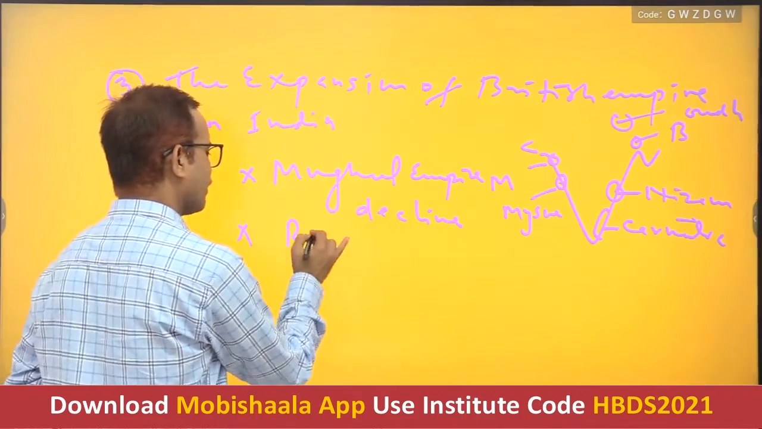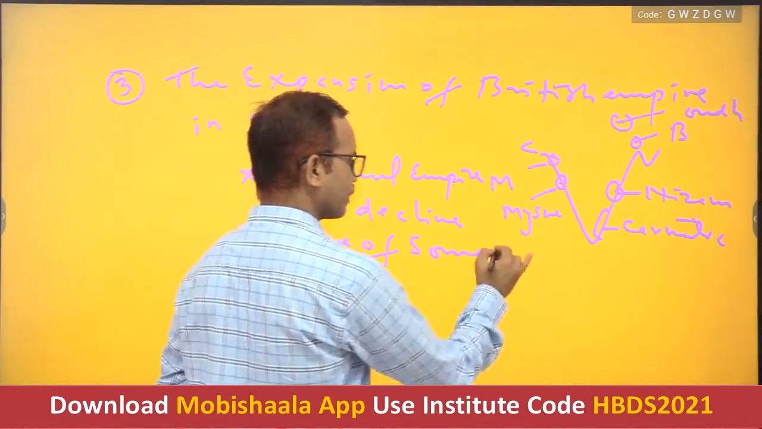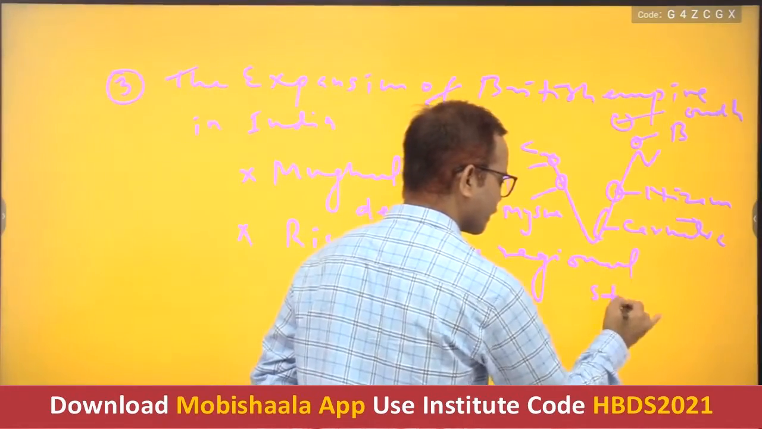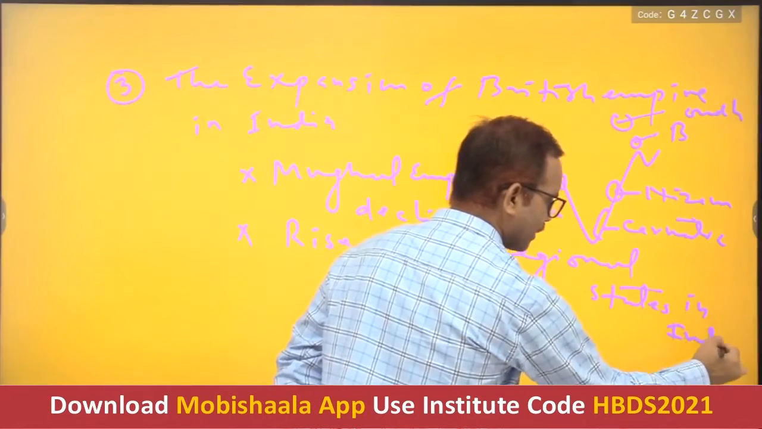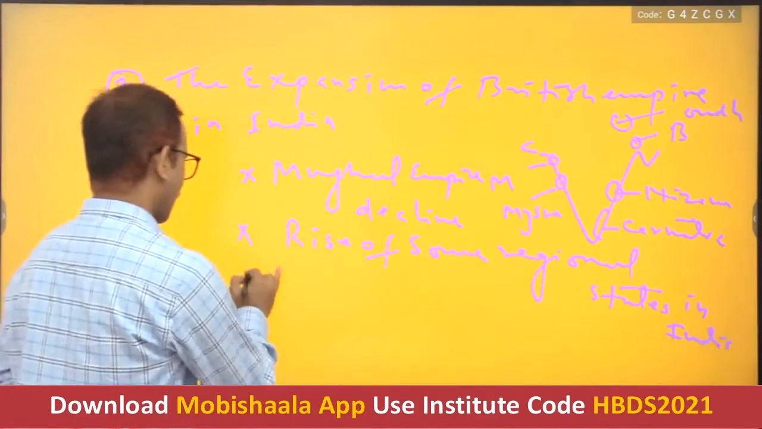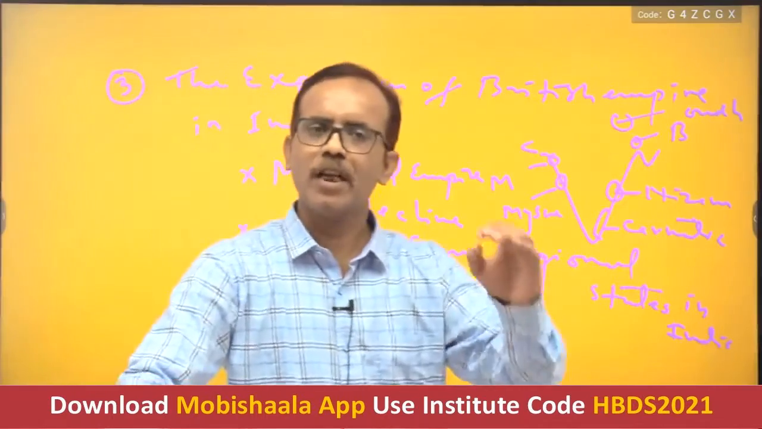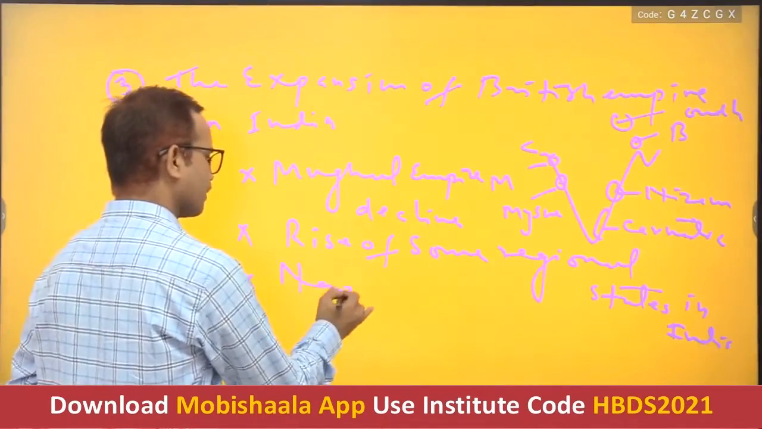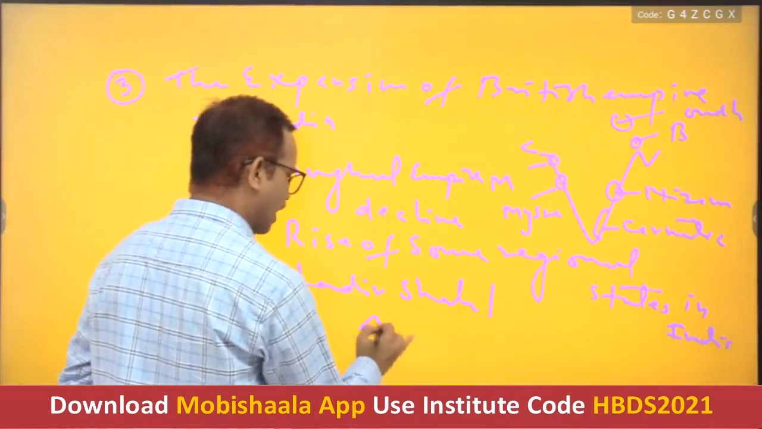A rise of some regional states in India. Number three, some foreign aggression also took place, like Nadir Shah and Ahmad Shah Abdali.